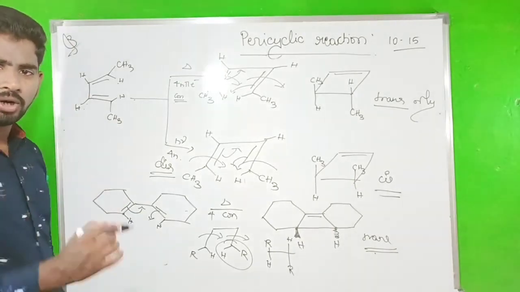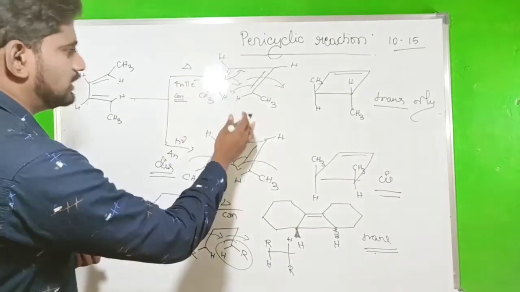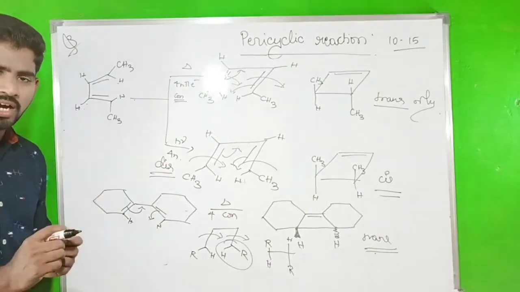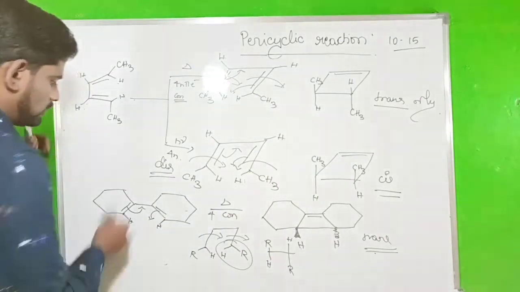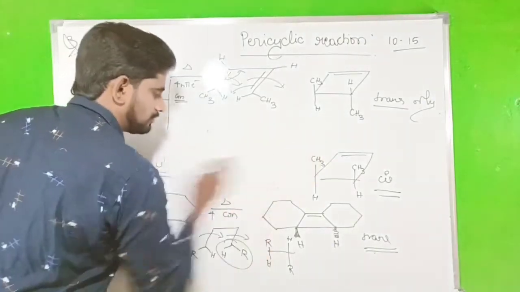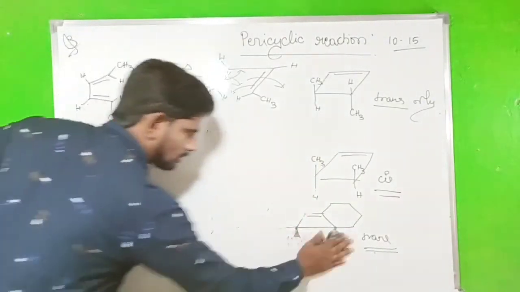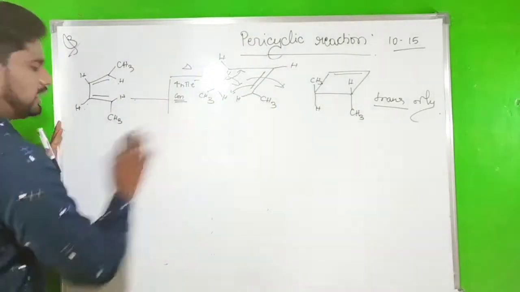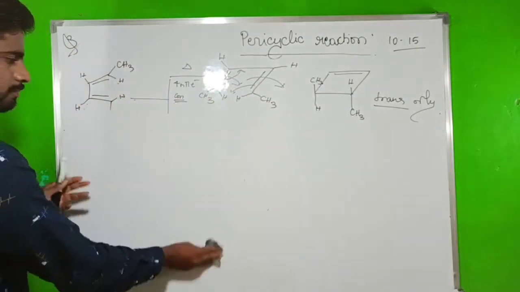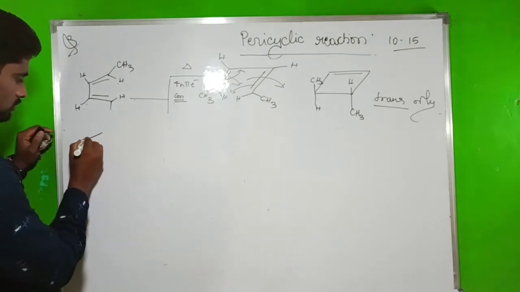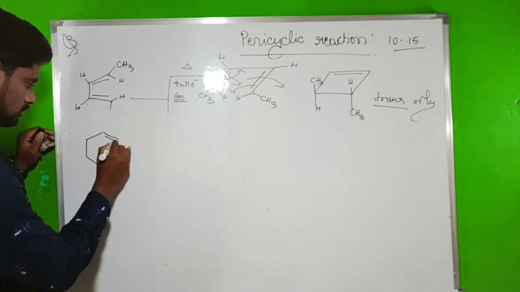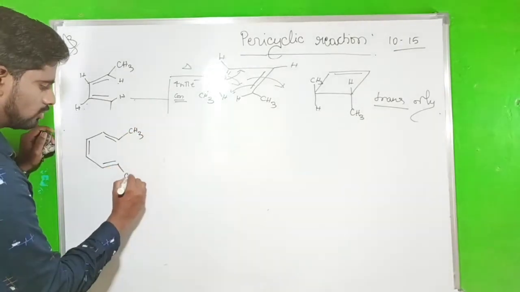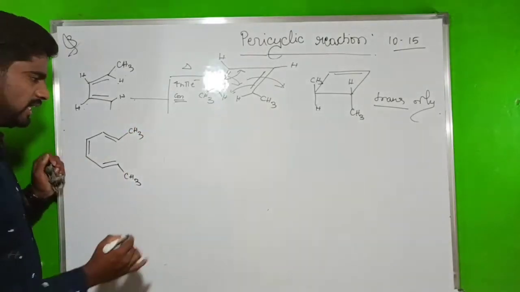These are the very important models. You have to write the models and then you have to identify whether it gives cis form or it may be the trans form. So I will write one more example. So this is 4 pi electron, right? So now go to the 6 pi electrons. So it is a 6 pi electrons.